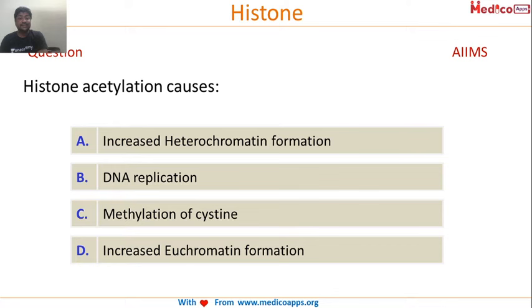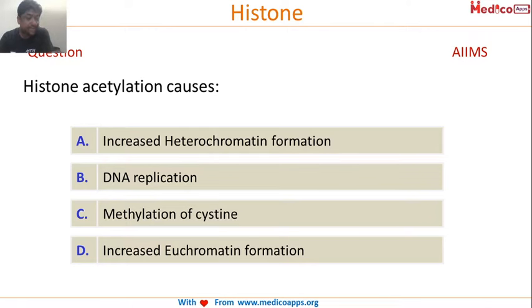Now this again is a genetics question. Try and answer this question. Histone acetylation causes... I hope the pace is okay. I'm not spending a lot of time on each question because I want to discuss the maximum number of questions. If you want me to explain any question, let me know. Histone acetylation causes increased heterochromatin formation?